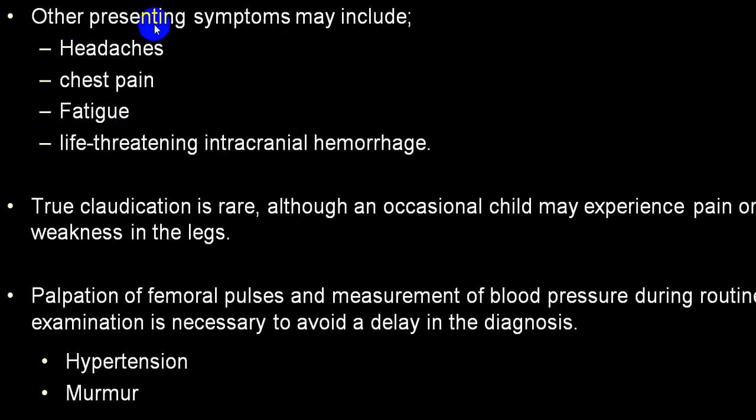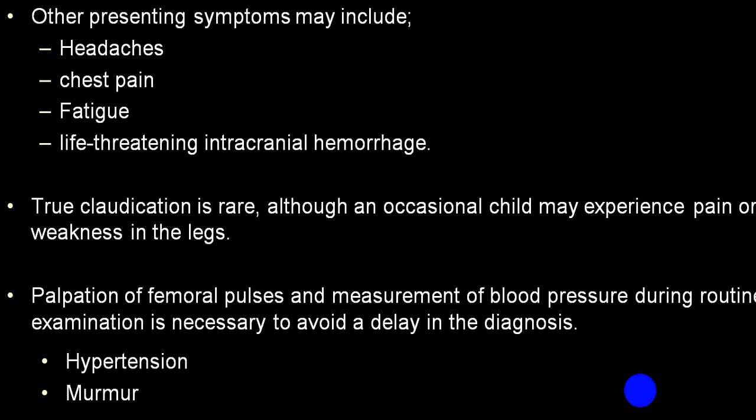Because of hypertension, headache; because of lack of blood supply in the coronary blood vessels and increased demand, chest pain, fatigue. The person can also develop intracranial hemorrhage or subarachnoid hemorrhage secondary to Berry aneurysm rupture.